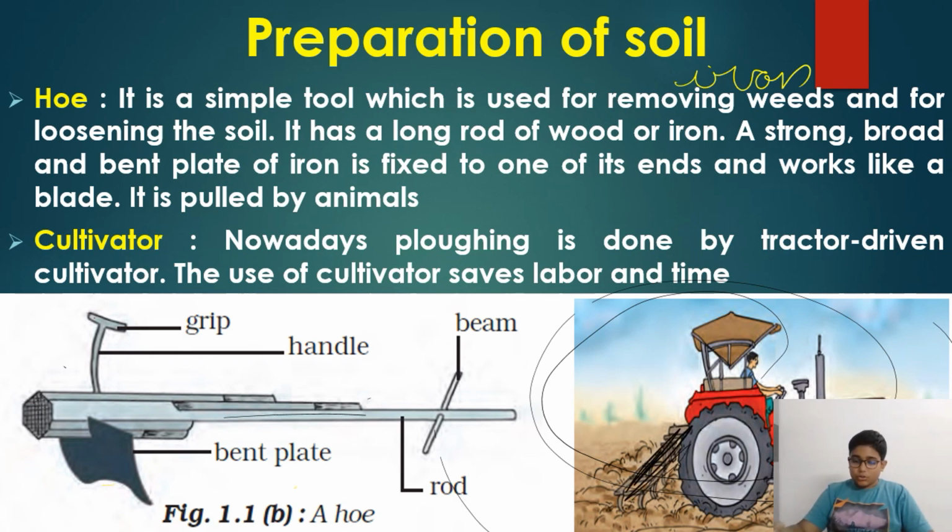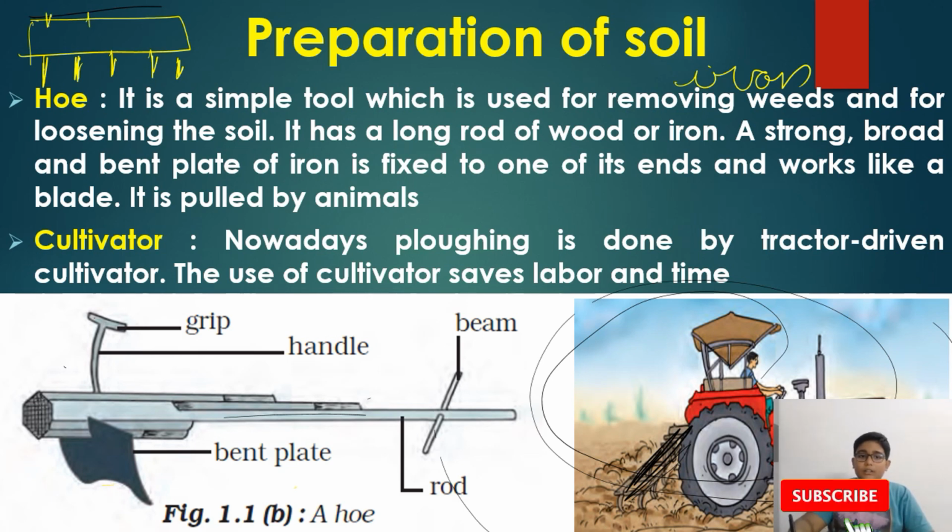So here it is something like this. Wait, I'll take the yellow one again. See, it is something like this, and then blades are attached here. This back part is attached to the tractor. So when the tractor pulls it, this cultivator is more useful.